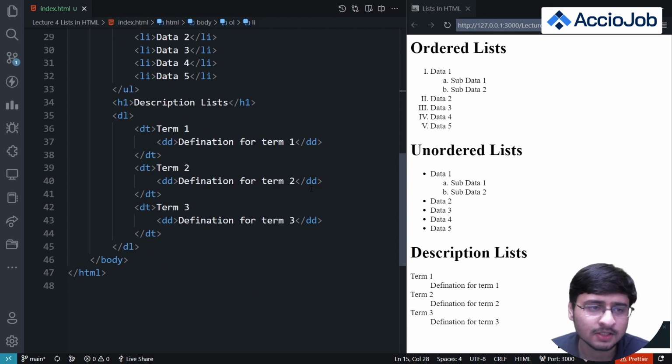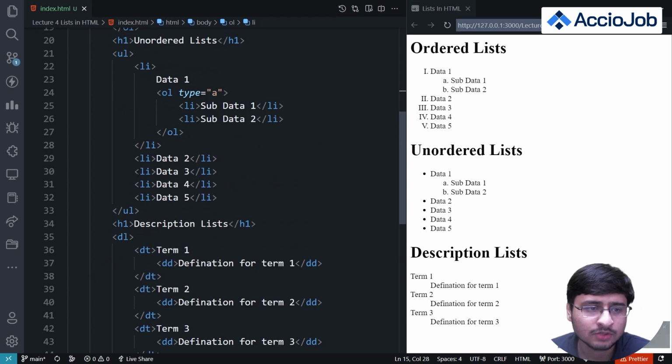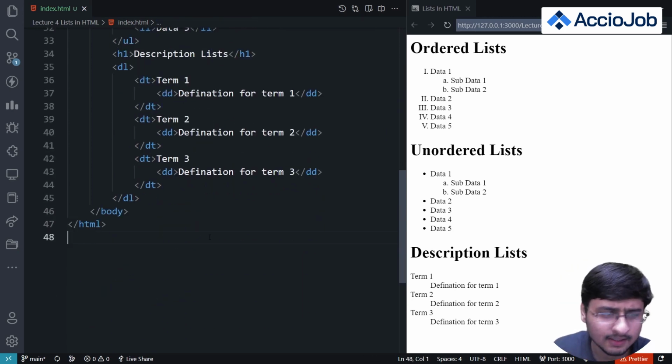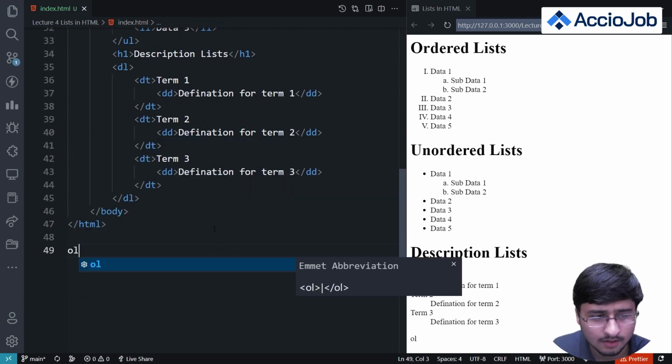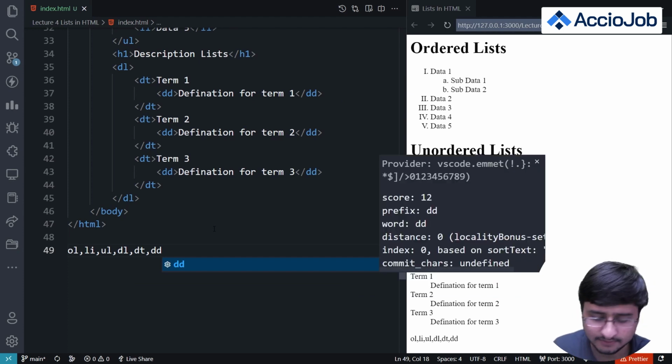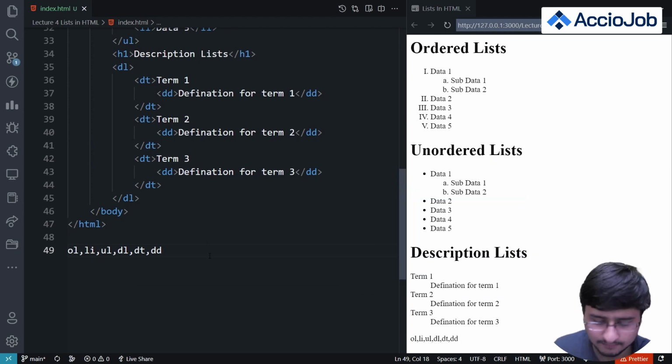We use the type attribute to change the type of the lists, and we can use li, ul and ol. Let me quickly write all the tags we've discussed in this video so far. First was of course the unordered list, then the ordered list, ol. Then we discussed li, then the ul tag, then the dl, dt and dd tags. These are the tags we discussed in this video.